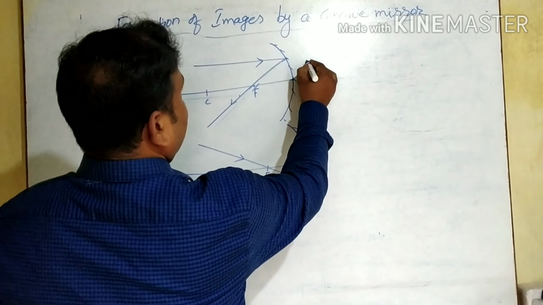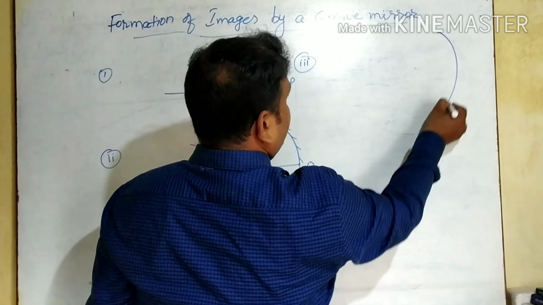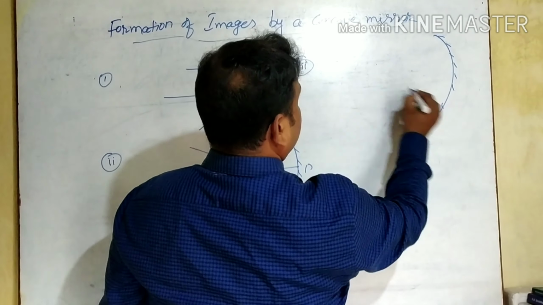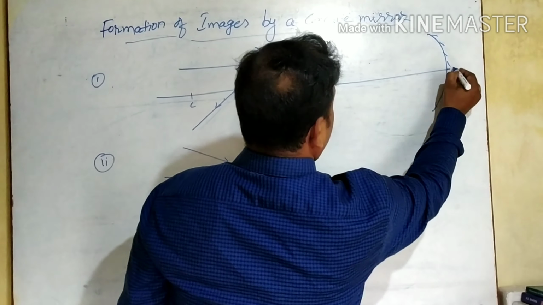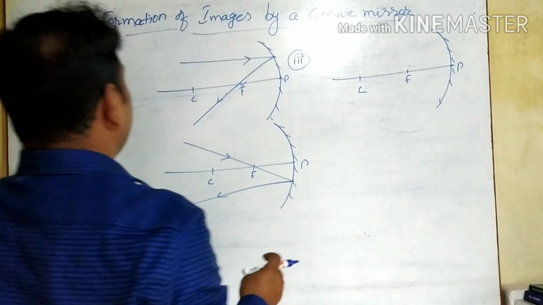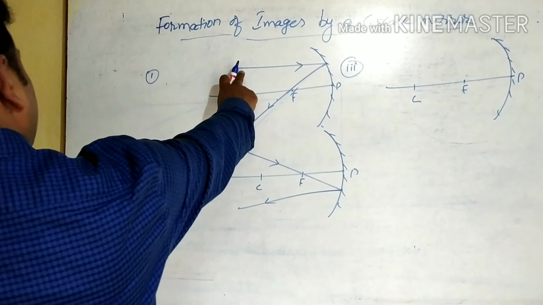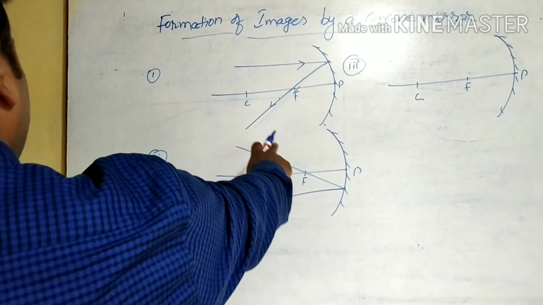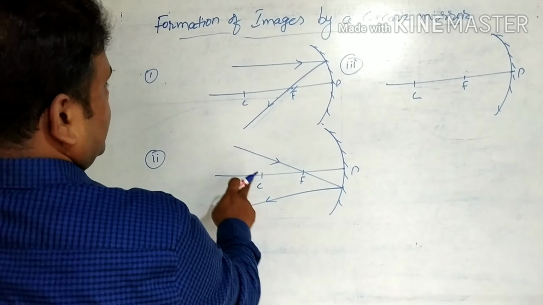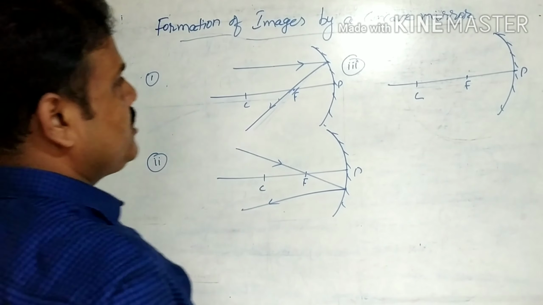In the third condition, we can take like this. This is the pole, this is the focus, this is the center of curvature. See what I have taken. First I have taken the ray parallel to the principal axis that passes through the focus, and then when the light ray passes through the focus, it will be parallel to the principal axis.